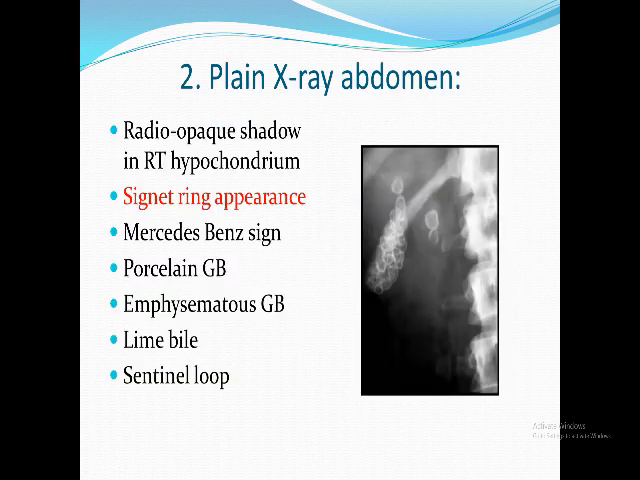One of the interesting findings is a signet ring sign, radio-opaque at the periphery, radiolucent at the center. You understand why: the calcium is precipitated at the periphery. There are other signs, but they are rare. We have plenty of X-rays, but it's not beneficial nowadays. Ultrasound is the investigation of choice.